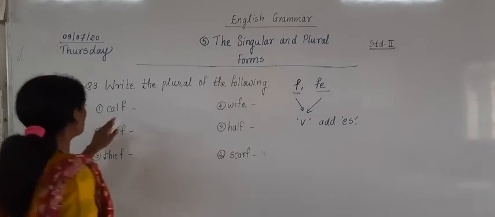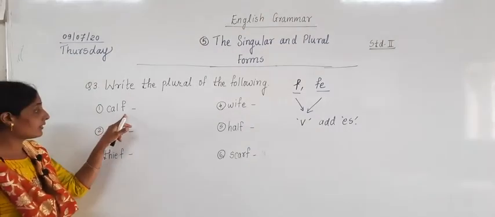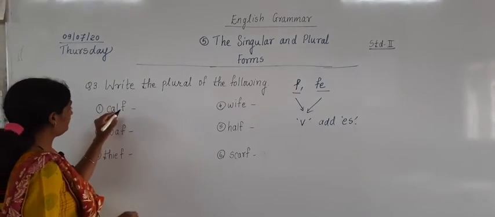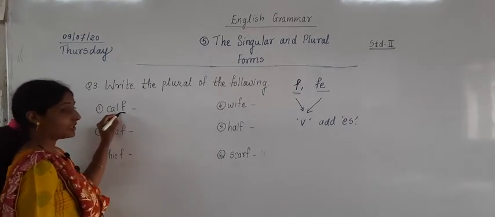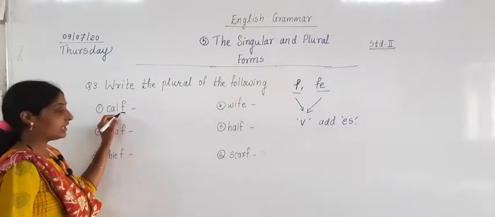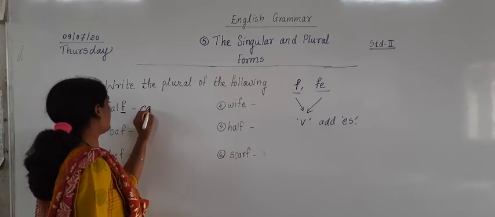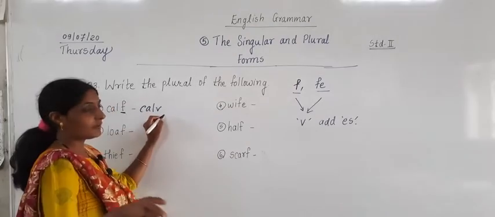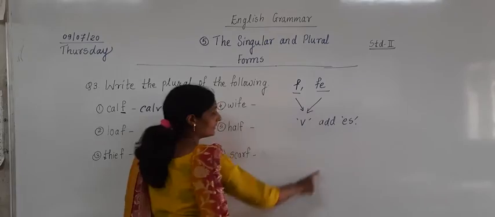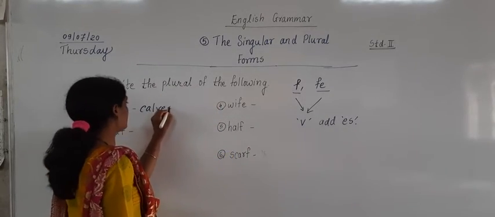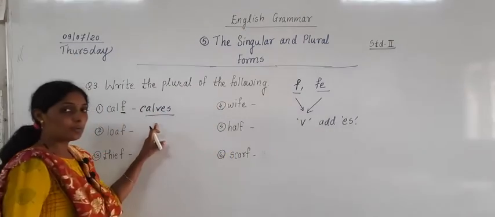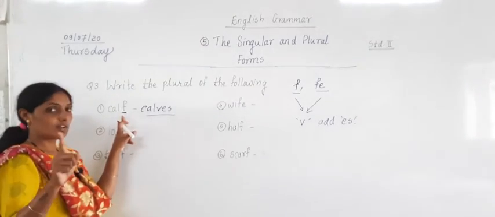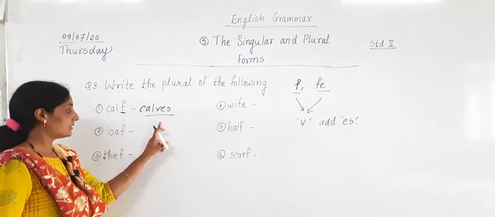See here. The first word is calf. It is ending with the letter f. So what do we have to do here? Instead of f we have to write v. I am writing C-A-L, and now instead of f I am writing v, and I told you we have to add es. So I am adding es. What plural has it formed? Calf, calves. One calf, many calves.